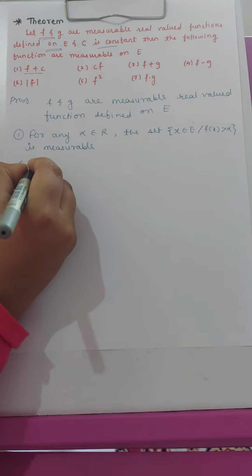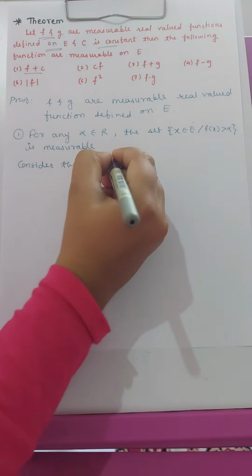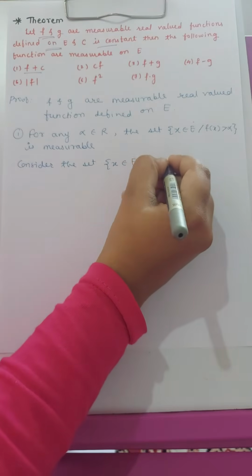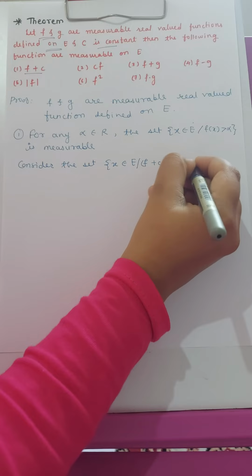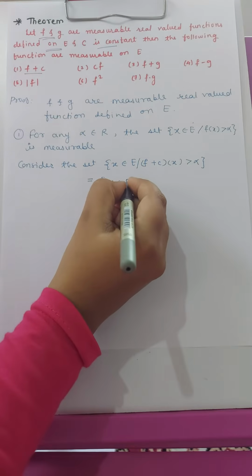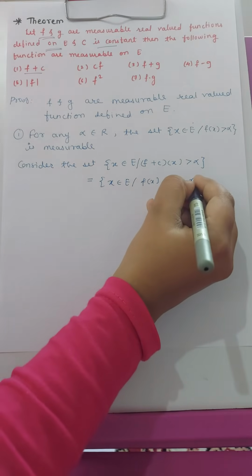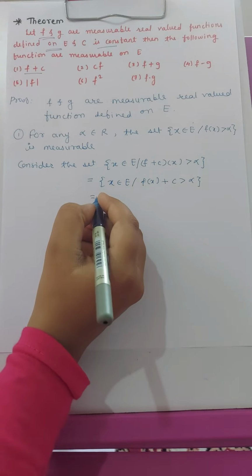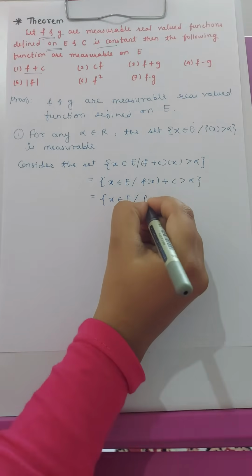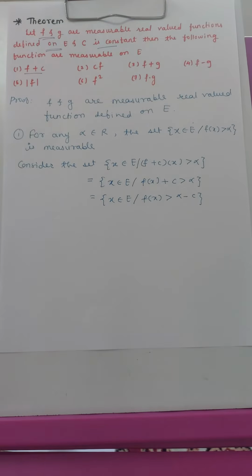Now consider the set of x belongs to E such that (f plus c)(x) is greater than alpha. This set is equal to x belongs to E such that f(x) plus c is greater than alpha, which is equal to x belongs to E such that f(x) is greater than alpha minus c.